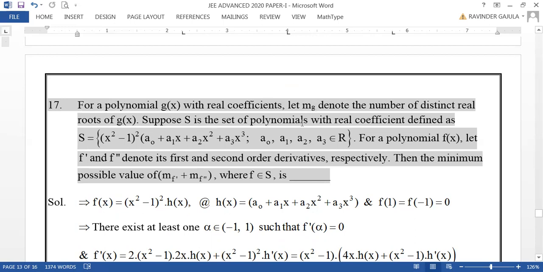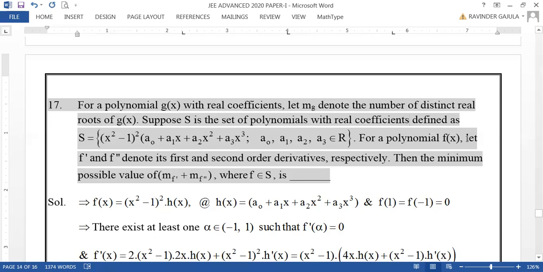Suppose S is the set of polynomials with real coefficients defined as: S is the set of x square minus 1 whole square into a0 plus a1x plus a2x square plus a3x cube, where a0, a1, a2, a3 belong to R. Of course, this is confined to only 4 terms and the coefficients are given like this.